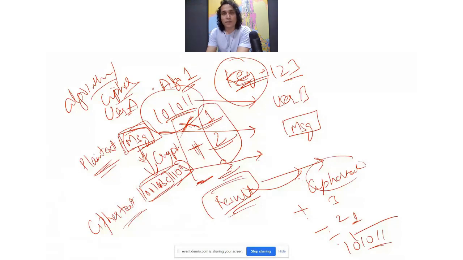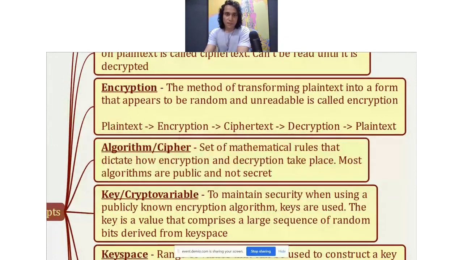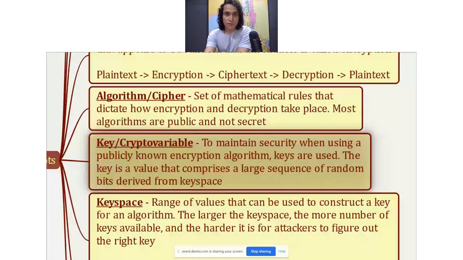Now, okay, yeah, let me not get ahead of myself. So that is the key. So this is the next term here. Key or crypto variable, it's one and the same thing. So to maintain security when using a publicly known encryption algorithm, keys are used. The key is a value that comprises a large sequence of random bits derived from key space. So key is not just like one key that is used all the time. A key is one part of a bigger key space.